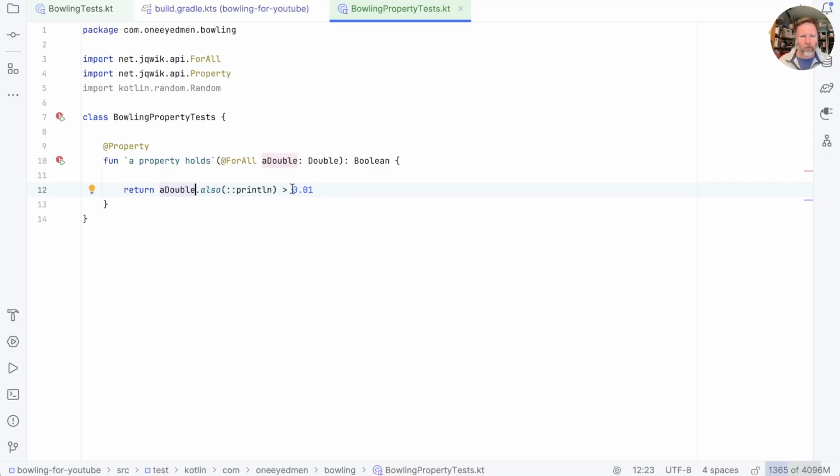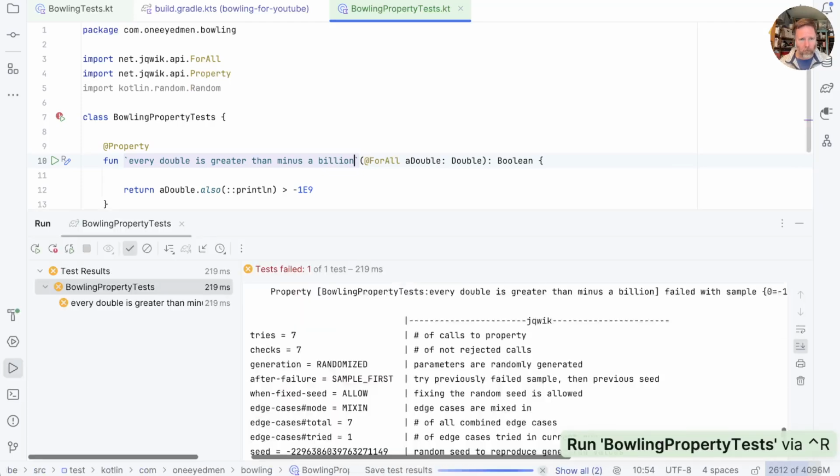So let's change this test, and we'll say that it should be that every double is greater than, we'll say -1e9, call it a billion. Let's see how we do. And so the name of this property is that every double is greater than -1 billion. And now if we run this, it's jqwik's job to prove that that isn't true by throwing random doubles at it. Let's have a look.